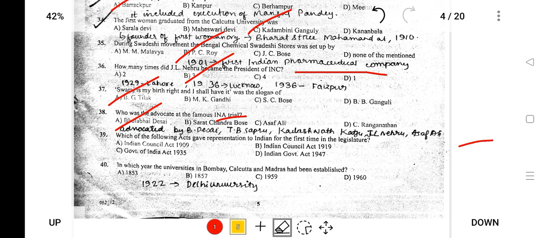Which of the following gave representation to Indians for the first time in the legislature? It was the 1909 Act, also known as the Morley-Minto Reforms.